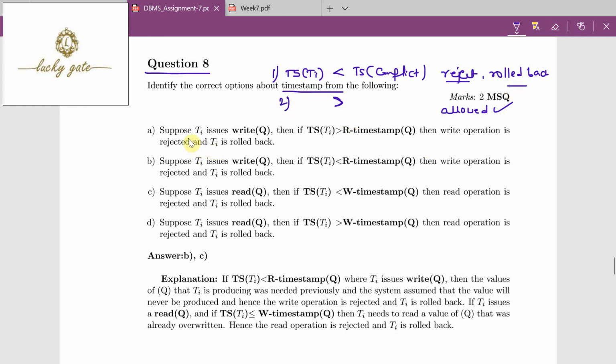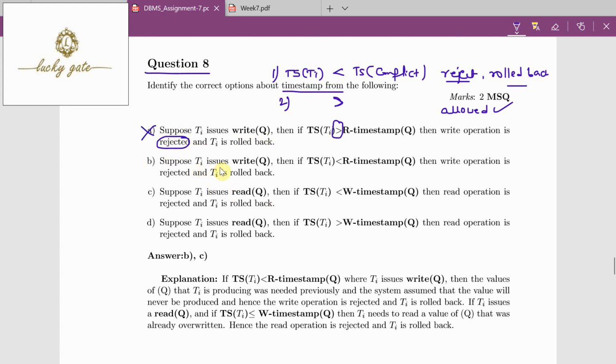Now look for option A. Suppose Ti issues write Q, then Ts of Ti greater than R timestamp of Q. Because it is greater, it is to be allowed. Then write operation is rejected, but actually it should be allowed. So because rejected is there, it is incorrect.